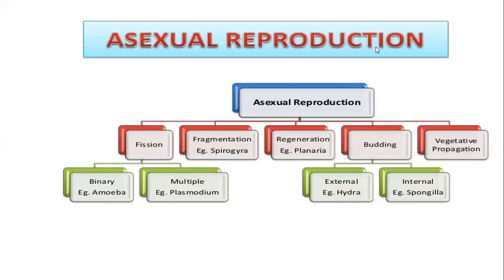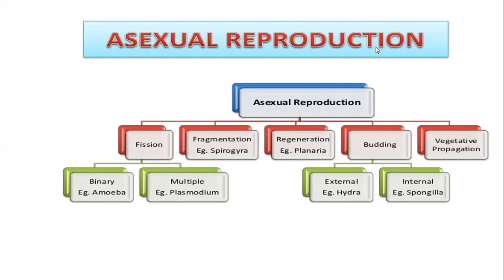The fourth one is budding. Bud formation. Yeast का example सबको पता है that yeast undergoes budding, which you all know. But there are two types of buddings which we have to study at this level. That is internal bud and external bud. Internally also some buds are made and externally also some buds are made. So external buds का example hydra है and internal buds का example spongilla है.